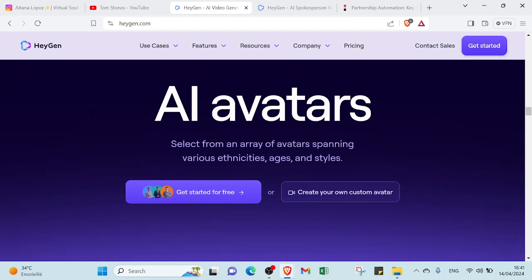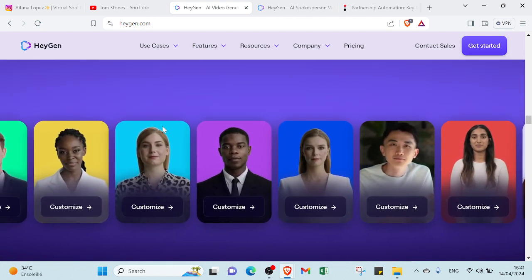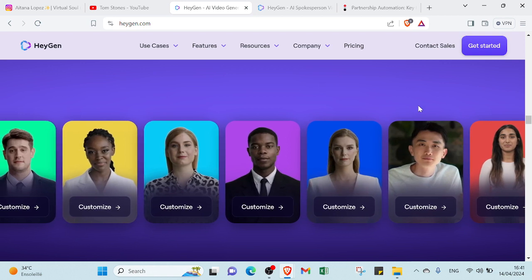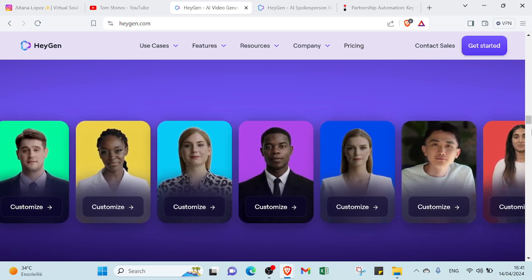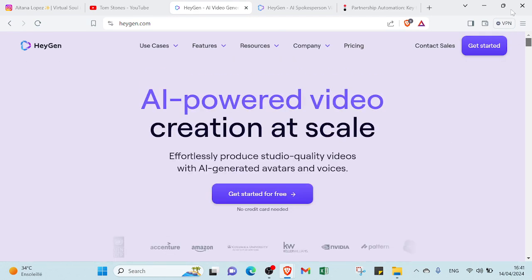And for the AI avatars, you can find various ones. You can choose the one you want and then you can start with it. There are various AI characters you can see. You can choose the one that suits your content and then you can start. If you want to get started, you can just click on one of these options, depending on what you want.